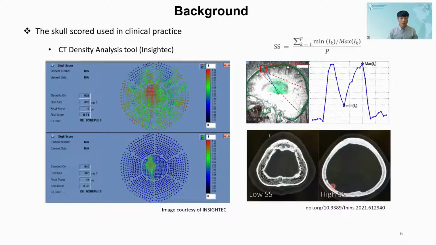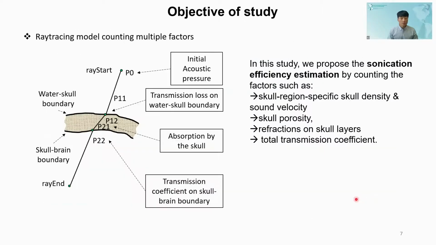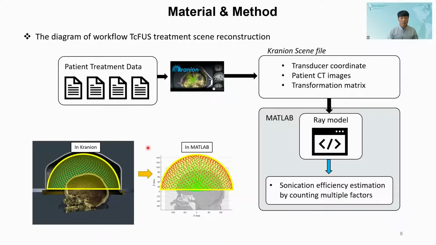of the skull. A model that could count multiple factors affecting the acoustic wave distortion with acceptable computation is in demand. In this study, we propose a sonication efficiency estimation that counts the above-mentioned factors, such as skull porosity, skull region-specific skull density, and incident angles. A phased array transducer coordinate and the patient-specific skull volume need to be placed and visualized in the same domain to mimic the treatment scene.